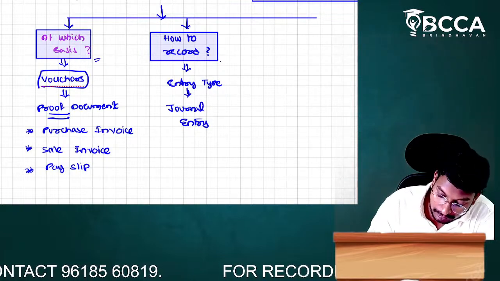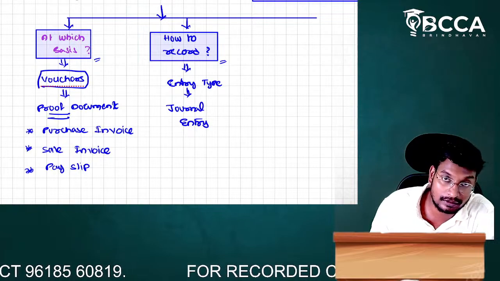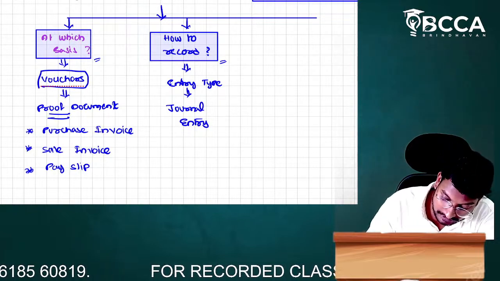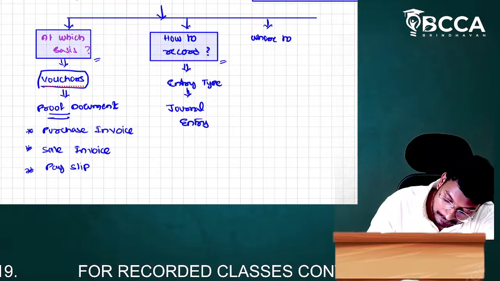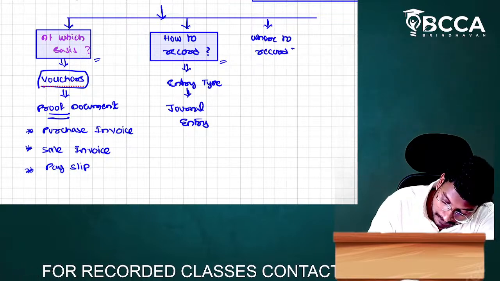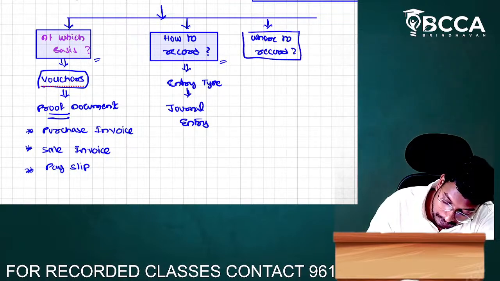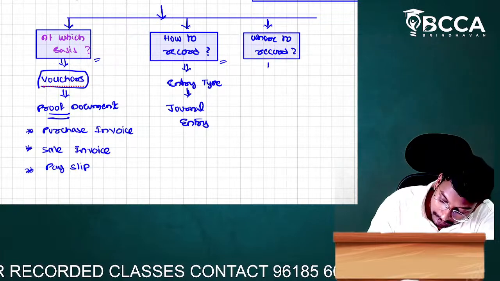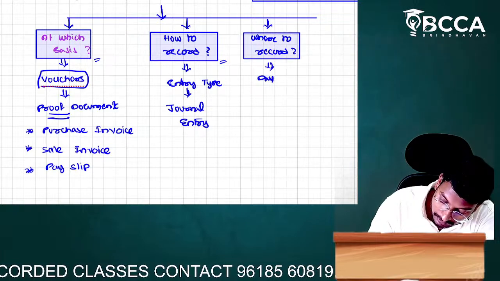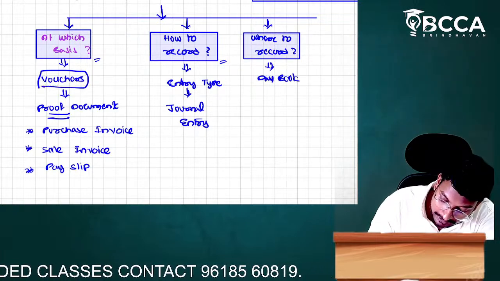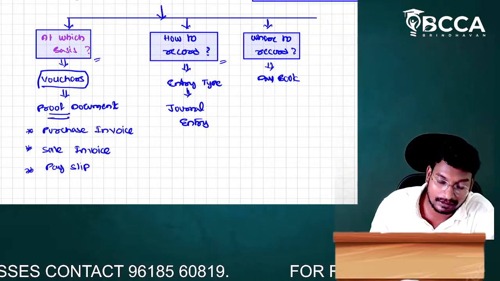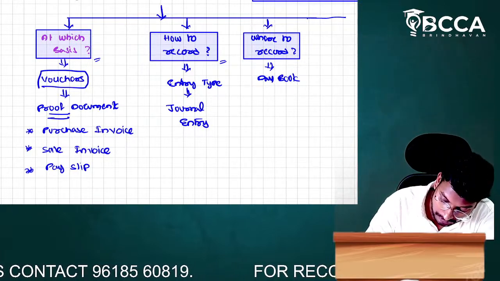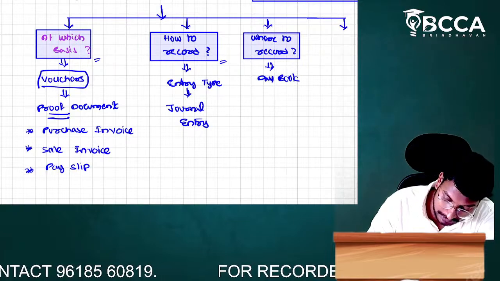Next, where to record? We have to record in a day book. What is the meaning of day book? The journal book is called a day book.